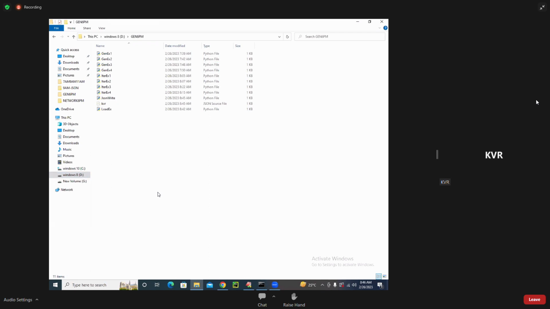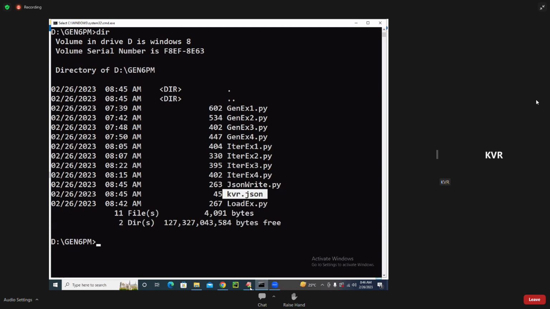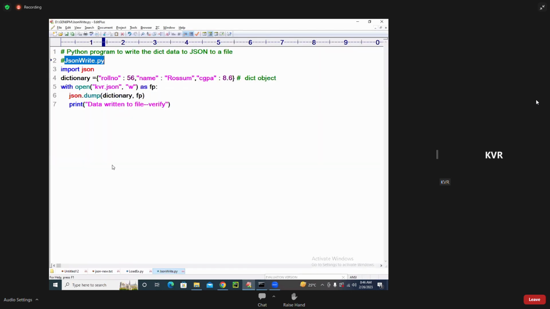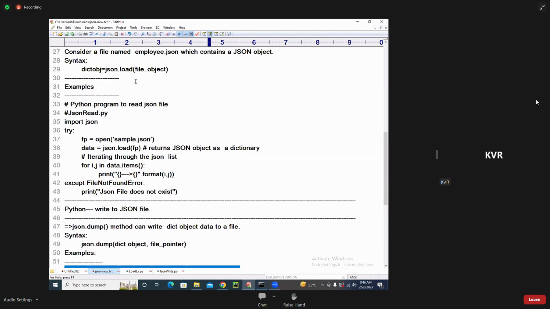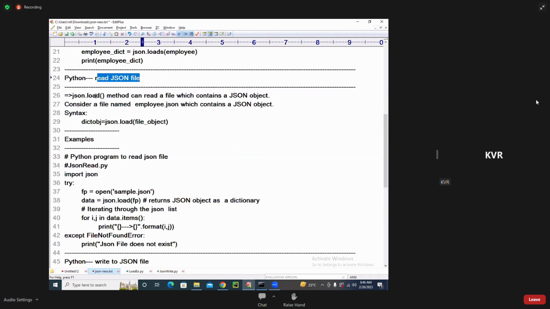How to read the data back? To read the data back, we go for reading. This is how to read JSON file data. Which function am I using? The load method can be used to read a file which contains a JSON object. Consider a file named kvr.json, a file existing on the hard disk, which I want to read in my Python program. json.load of file pointer, you will write it. Load of fp, that's all.